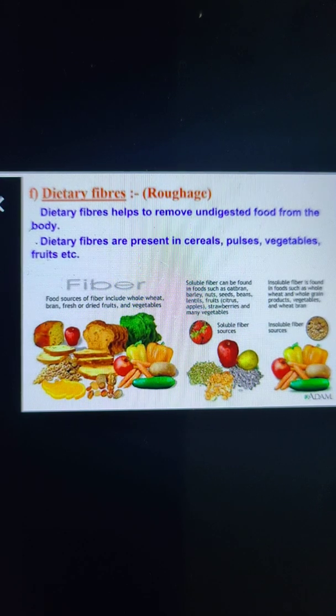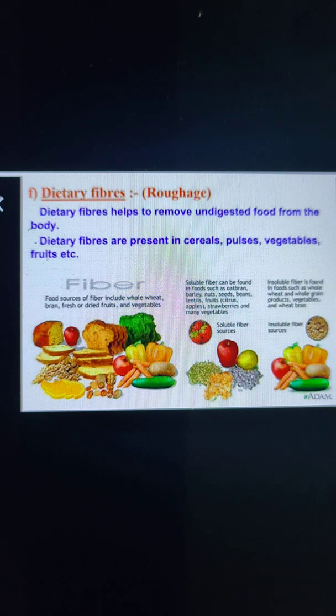So the main function of roughage is that it helps our body to get rid of the undigested food and also prevents our body from constipation. It also absorbs a great amount of water and helps to retain water in the body. Now the next one is water.